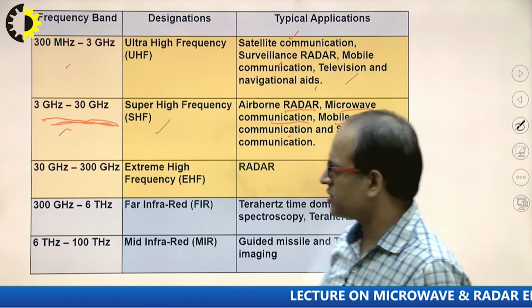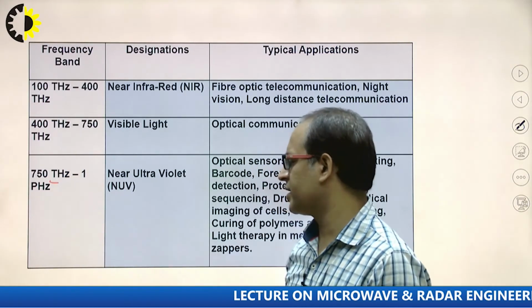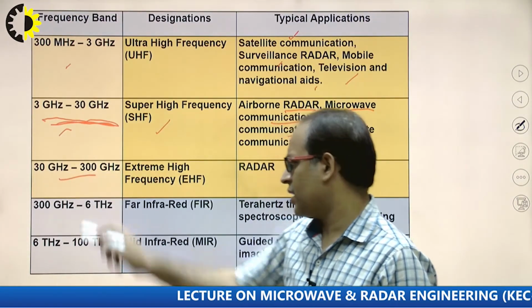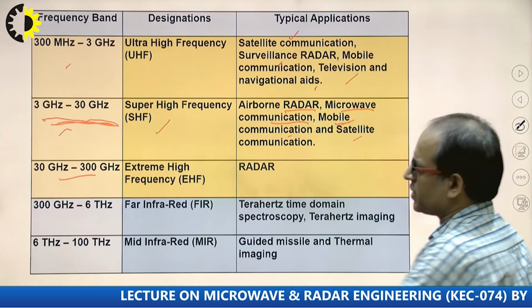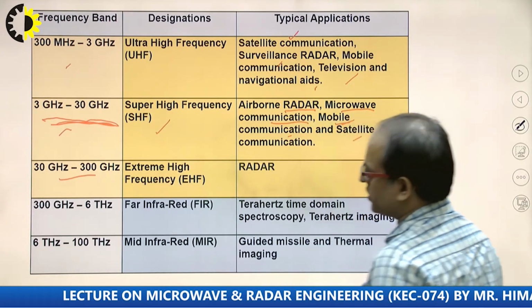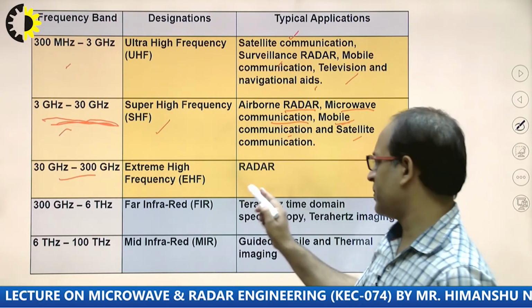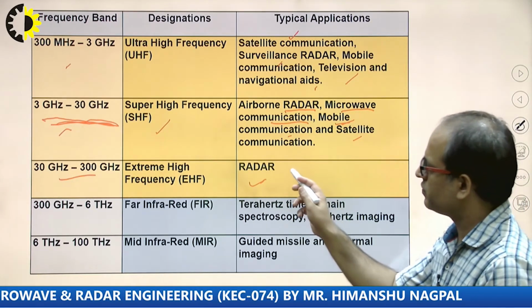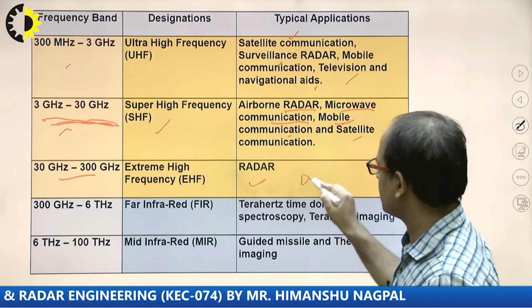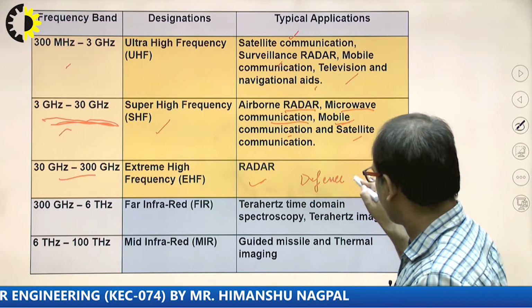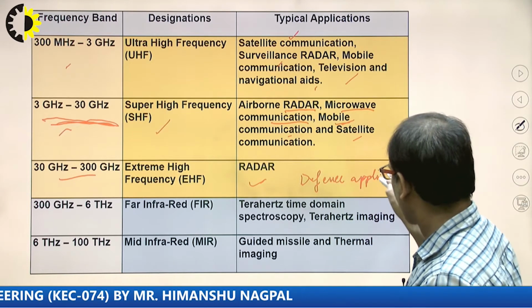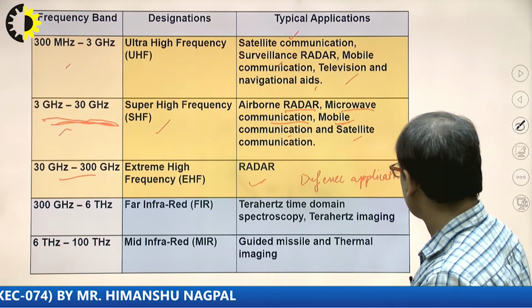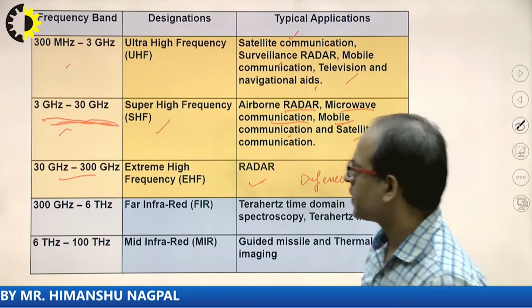Now next one is 30 gigahertz to 300 gigahertz, and that frequency band is known as the extremely high frequency. This band is generally used for radar purposes and for defense applications. Clear?